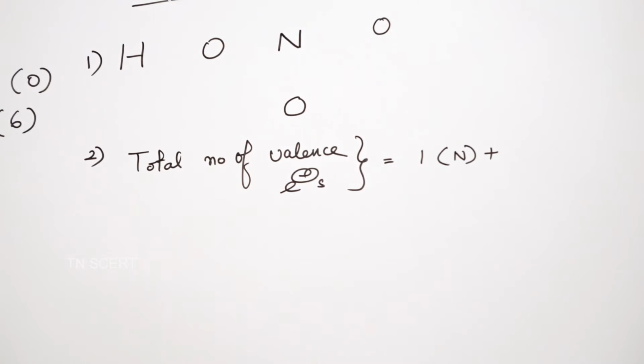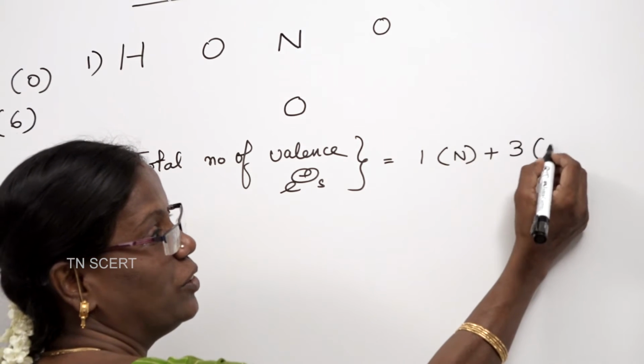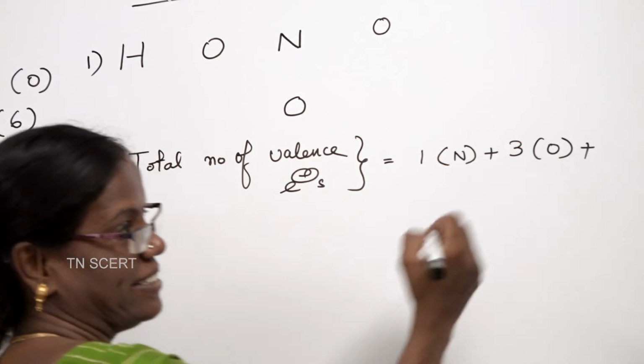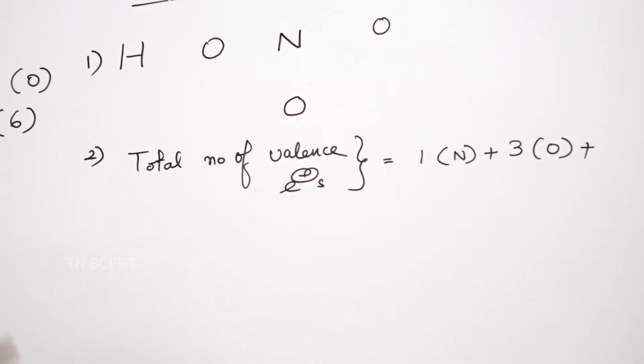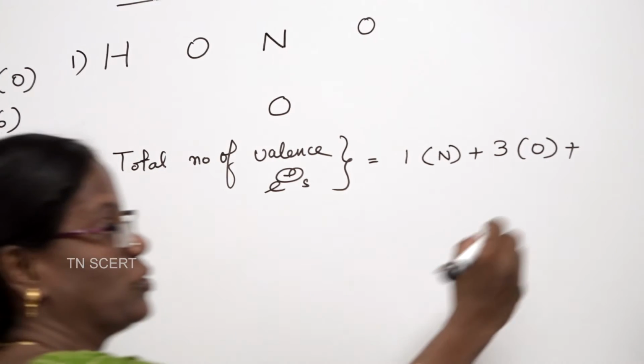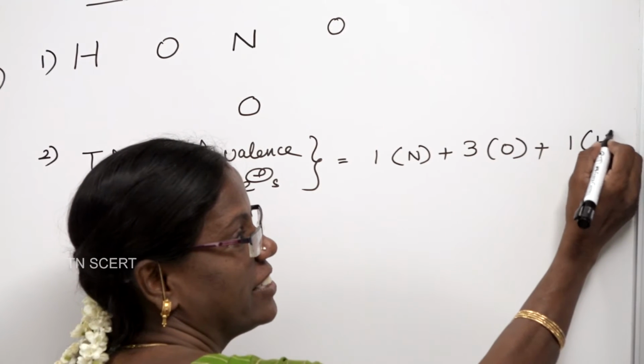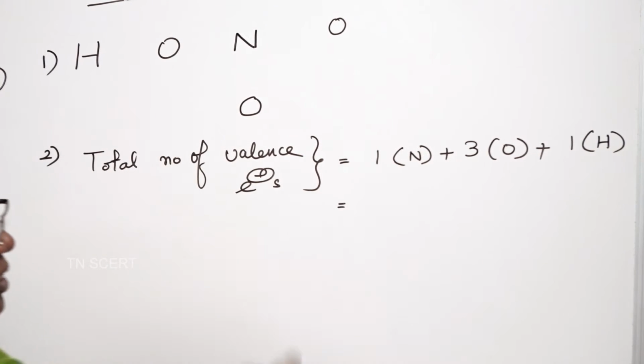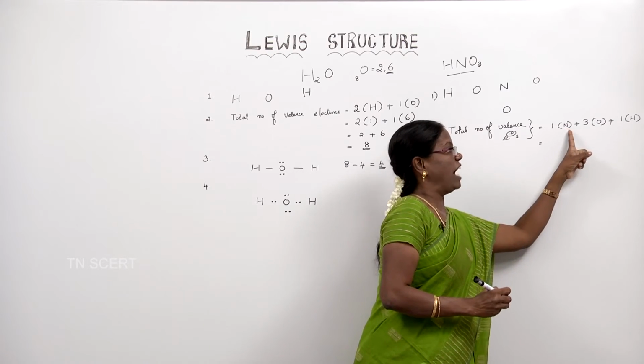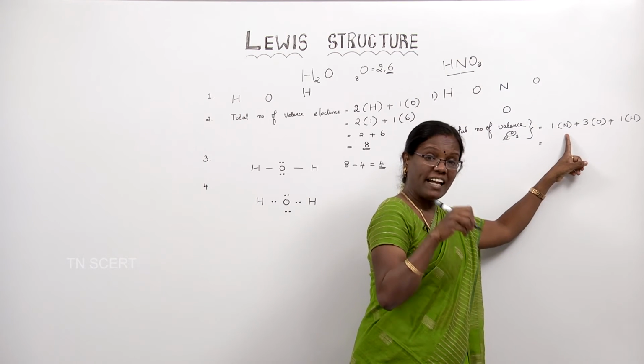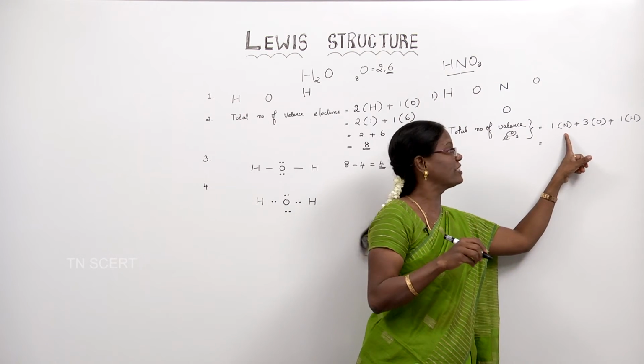How many oxygen atoms are present? 3 oxygen atoms. So, 3 into oxygen plus, there is a hydrogen atom, only 1 hydrogen atom. So, 1 into hydrogen, this is equal to, now we have to write the number of valence electrons in these